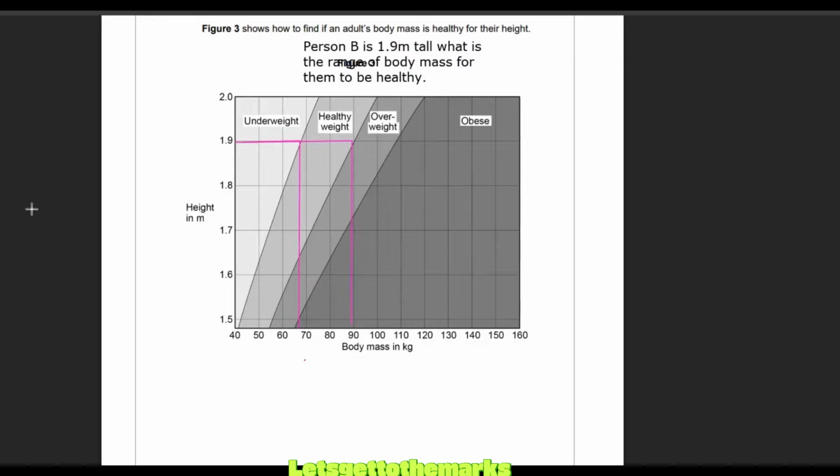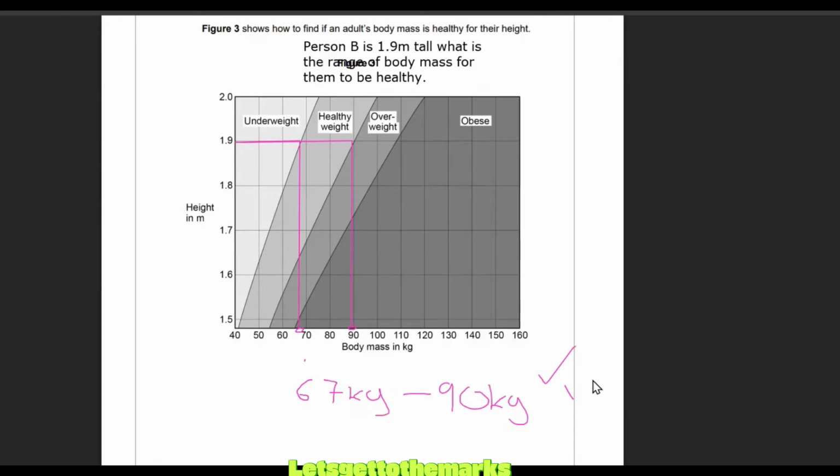I don't know. But it looks to me like they're going to give us hopefully a range here. So it looks like it's between this number and this number. That looks like bang on 90. I'm going to go 90 as the big number. And then they could be 65, 66, 67 to 90 or 68 to 90, something like that. So 67 kilograms to 90 kilograms, something around there would be the range. I'm sure they will allow us one either side. It might be 68 kilos to 90. I haven't zoomed in on that, but there we go.